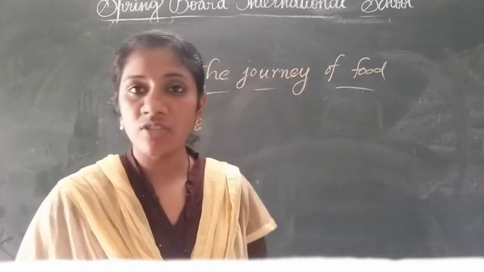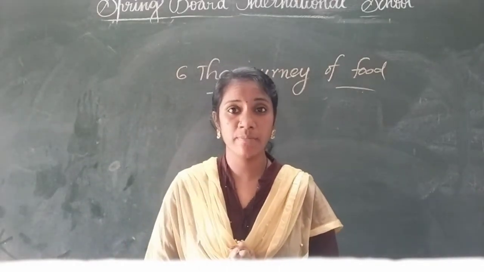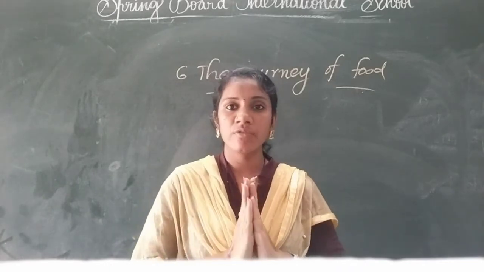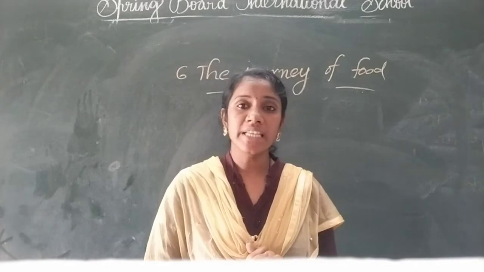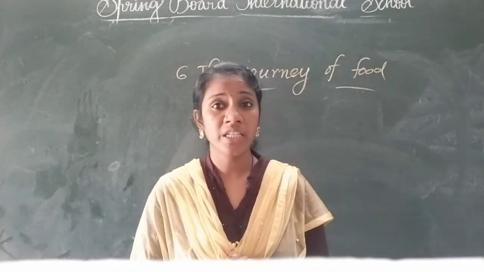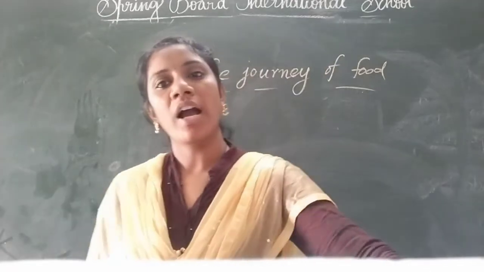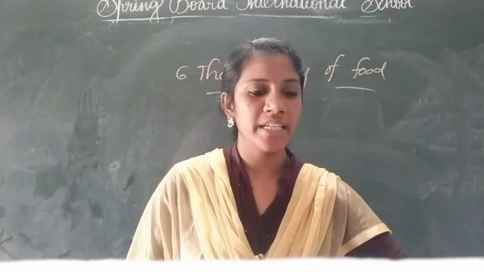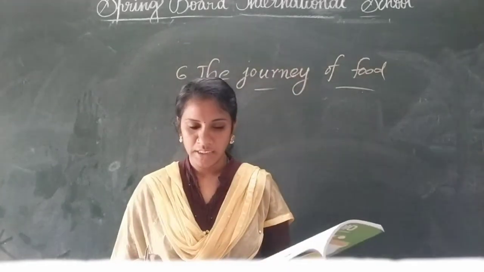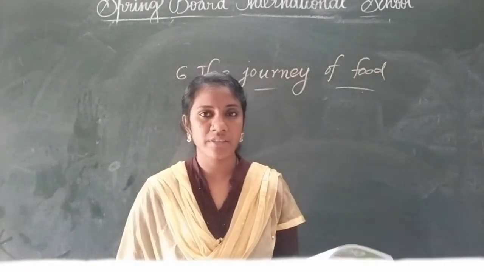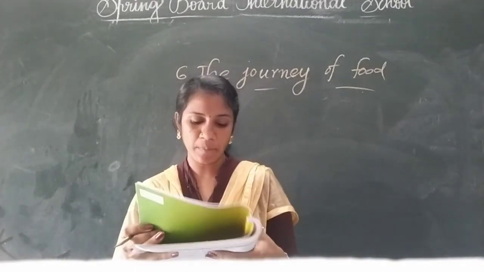In previous lessons, you already know what good food is, what nutrients are present in our body, and what type of nutrients we should take. In this lesson, we will learn about the different systems and how they work. So you have to complete one puzzle. Now open your book, children. See page number 87. Here we have a small puzzle.